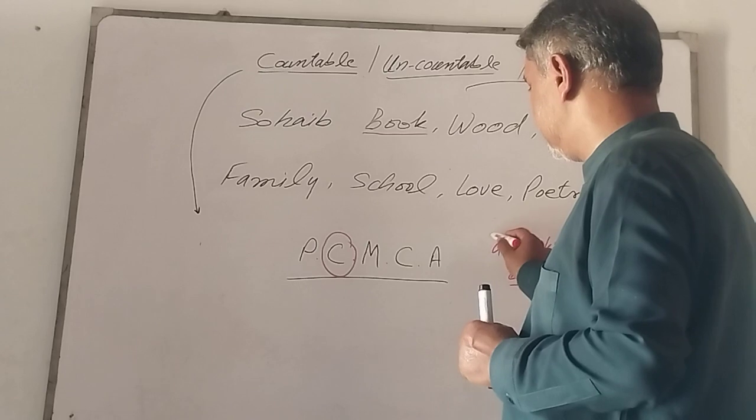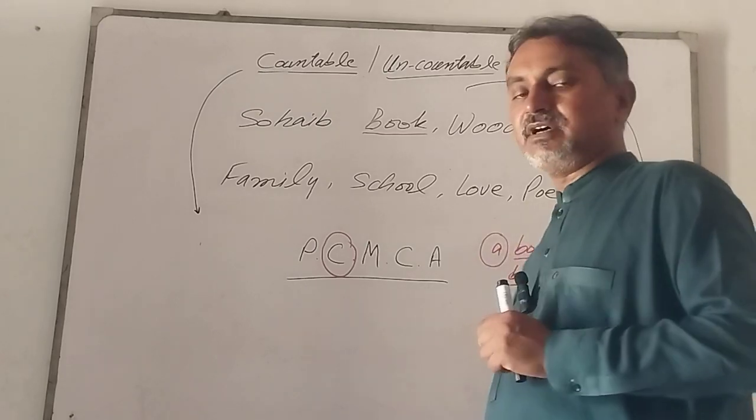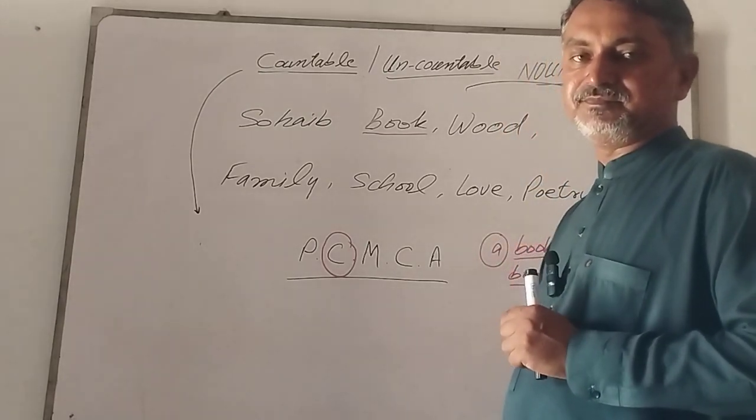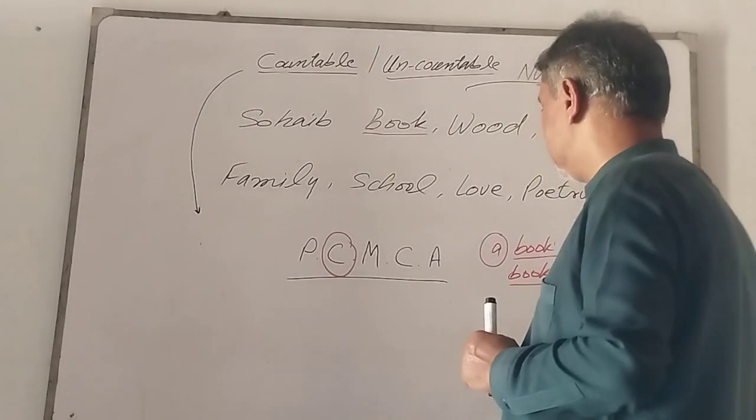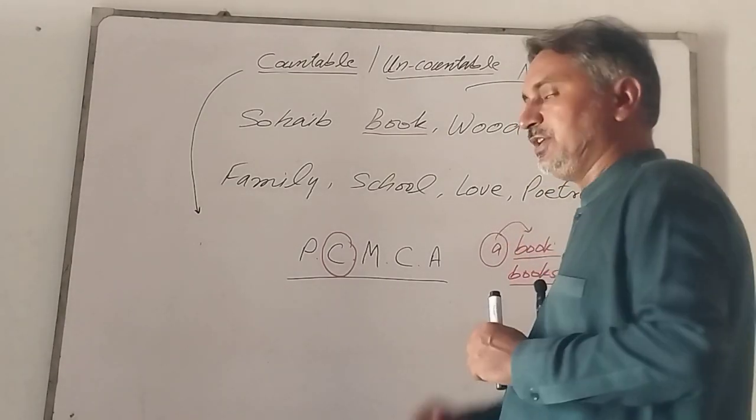You can see here I have written a determiner A to show its singularity.